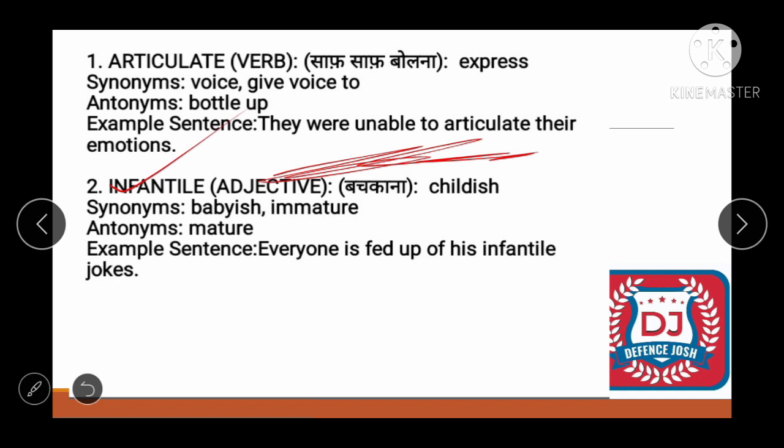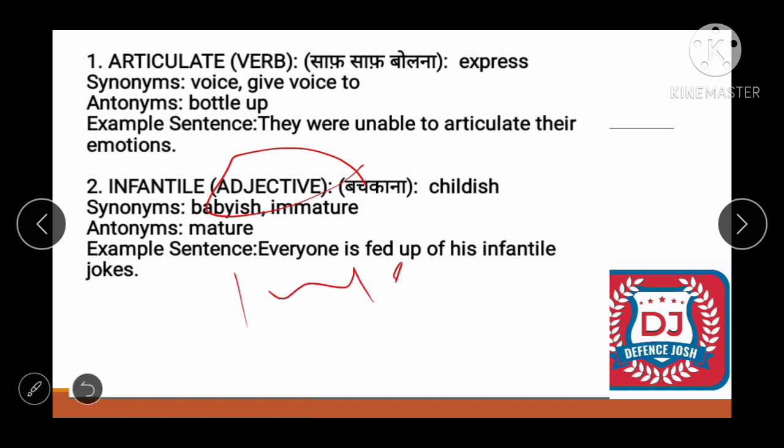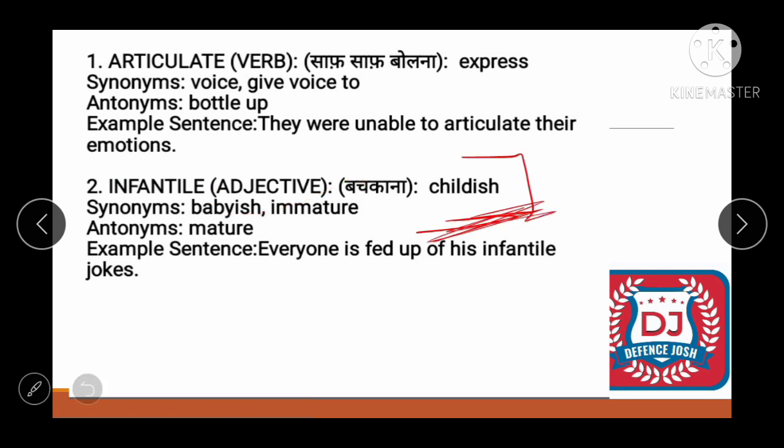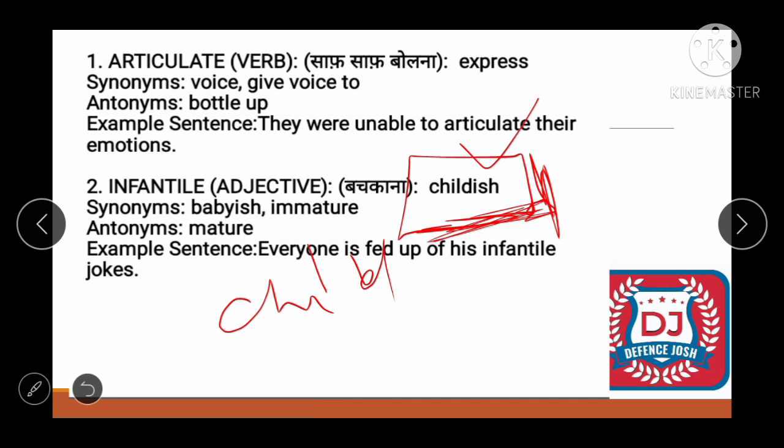All right. Next one is infantile. See friend, it's an adjective. You might have heard about the infant. Okay, up to 28 days or 1 month they are known as neonate, but after that, up to 1 year they are known as infant. All right, so they are childish. ऑल राइट सी फ्रेंड, चाइल्डिश मीन्स क्या होता है ना, चाइल्डिश मीन्स होता है कि इमेच्योर और सिली बिहेव करना. हियर देयर इज डिफरेंस बिटवीन चाइल्डिश एंड चाइल्ड लाइक. ओके, अगर आप किसी से बोलोगे यू आर बिहेविंग childish, it means that you are behaving immature.